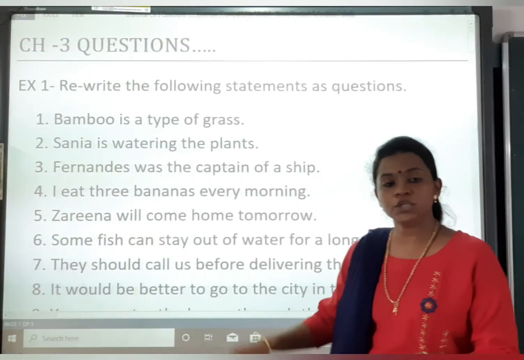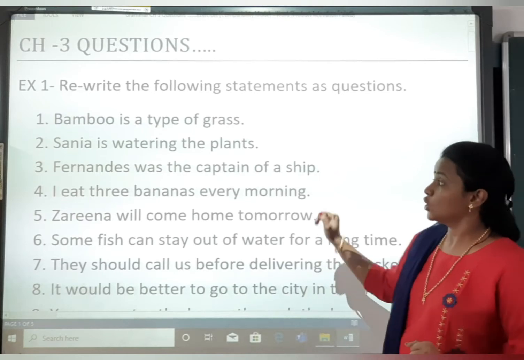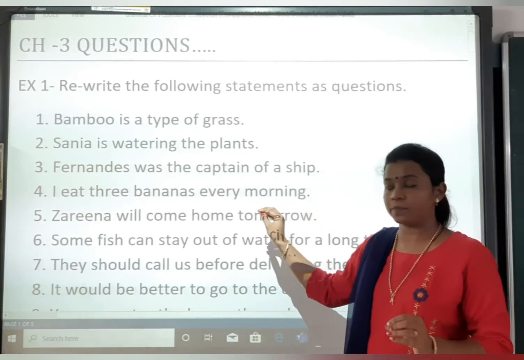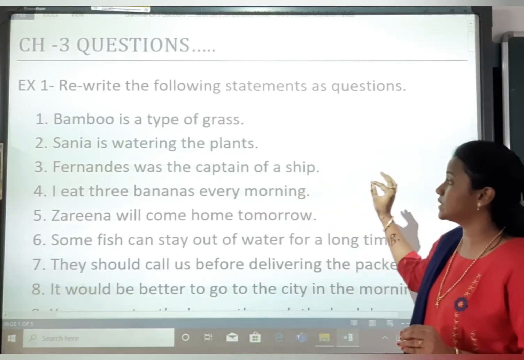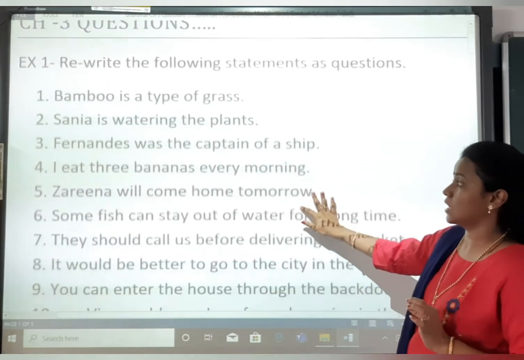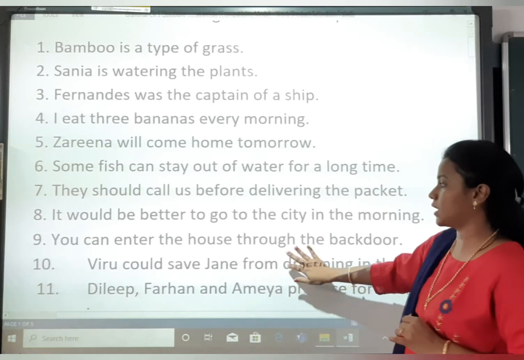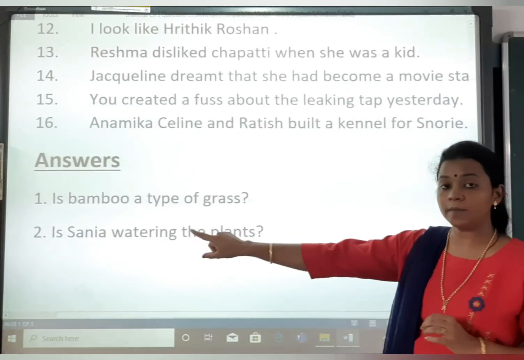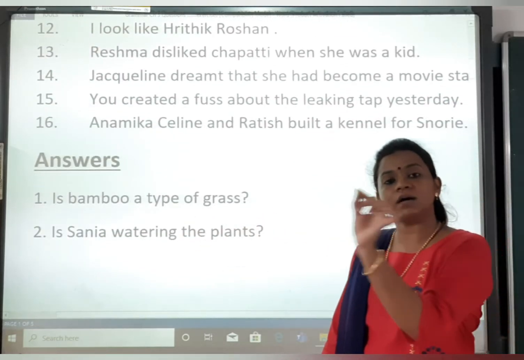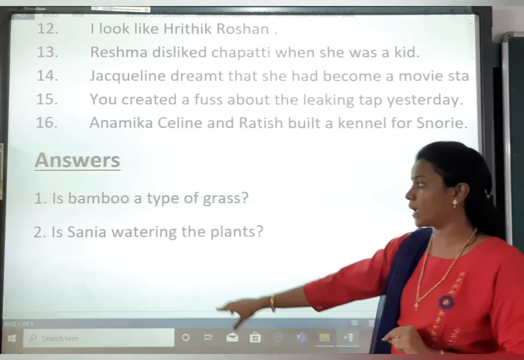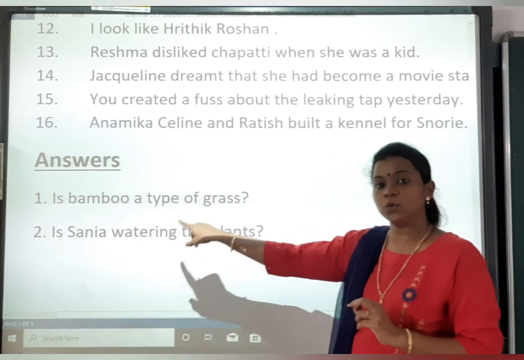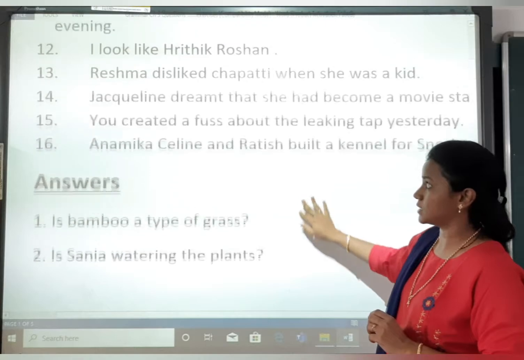Okay then, let's continue with our exercise. This is the first exercise of the chapter: rewrite the following statements as questions. Bamboo is a type of grass. So what will the answer be? Is bamboo a type of grass?